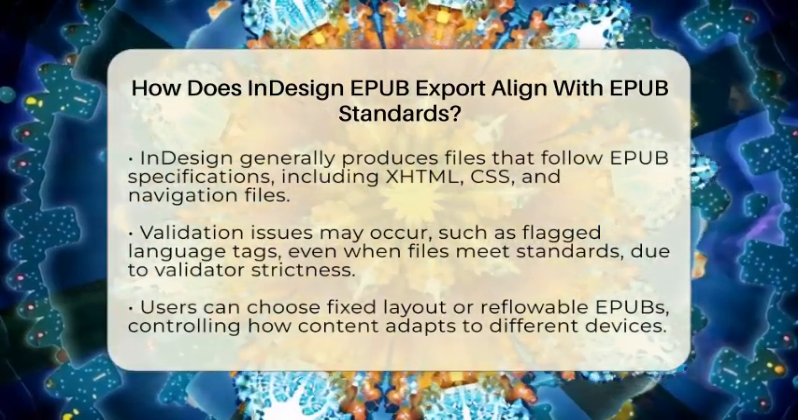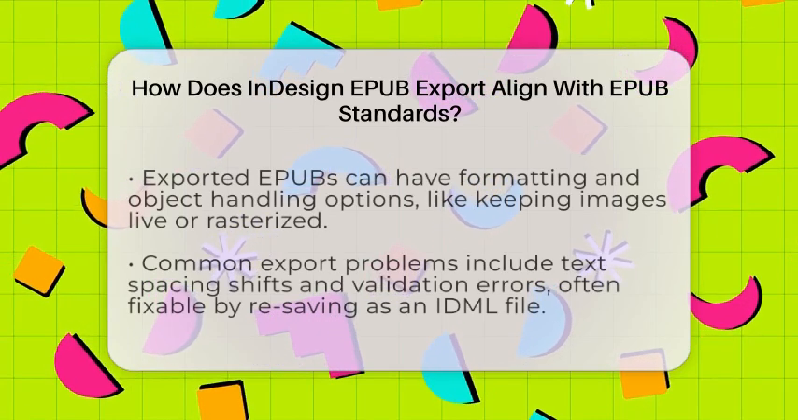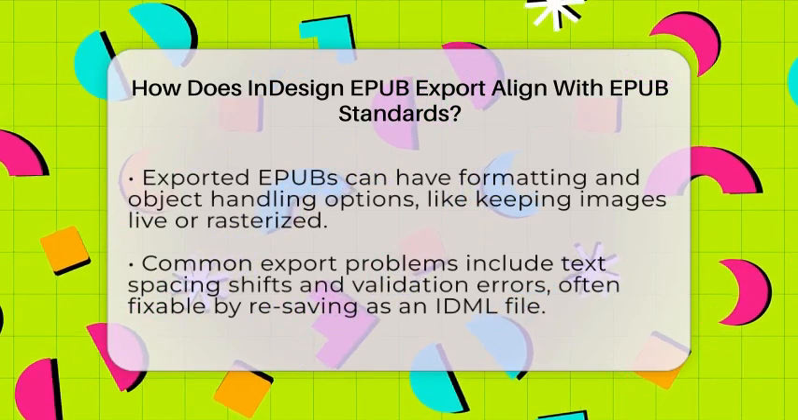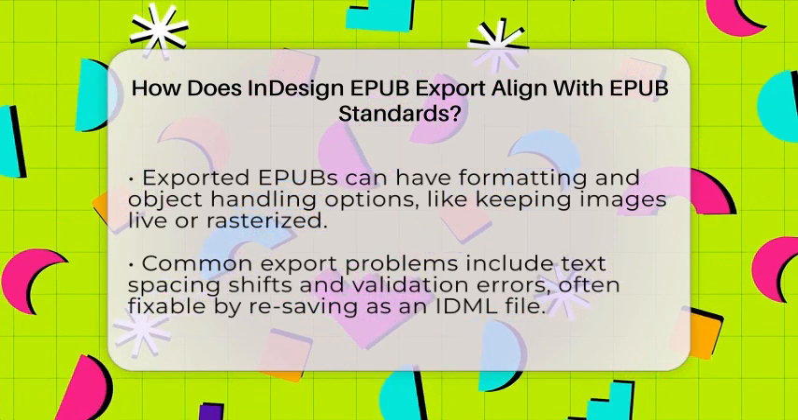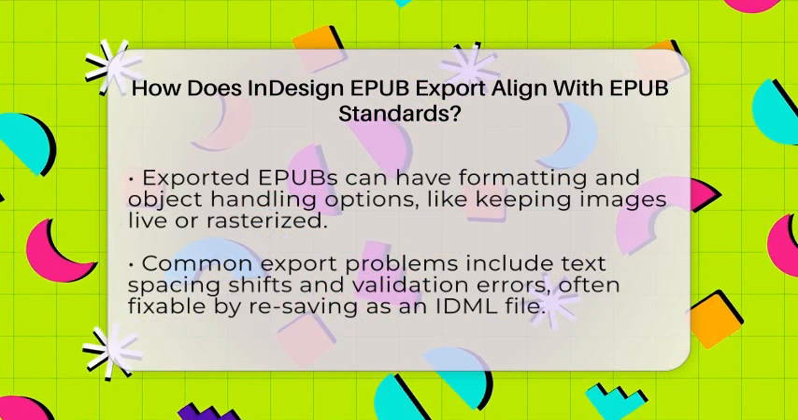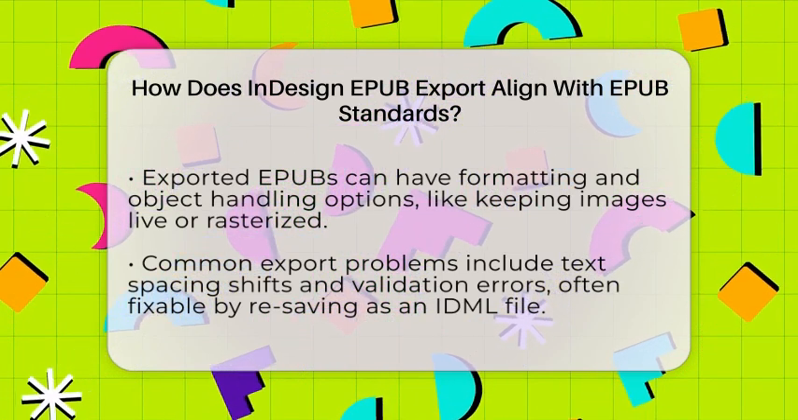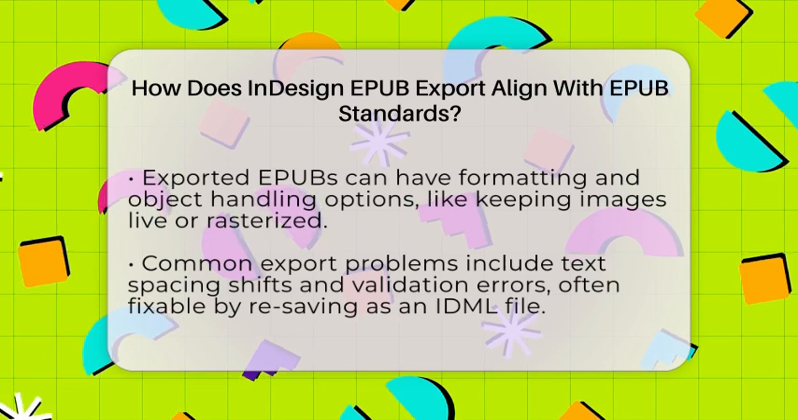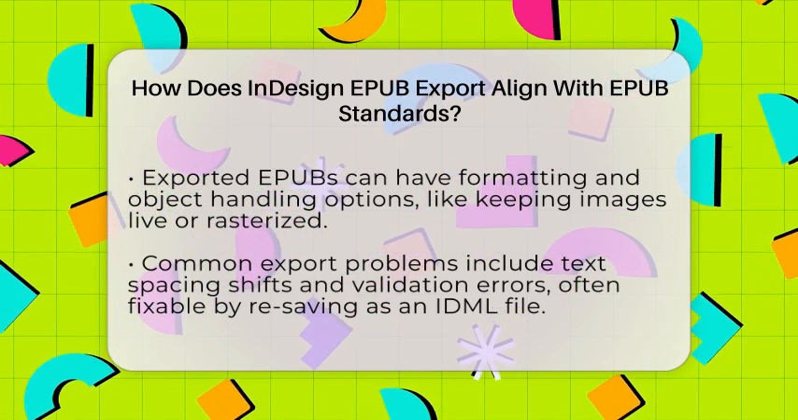You have control over how your EPUB looks and functions. You can choose fixed layout, which keeps the design exactly as in InDesign, or Reflowable, where text adapts to different screen sizes. InDesign creates CSS styles to keep formatting consistent. You can also decide how images and objects are handled during export, whether they stay live or are rasterized.